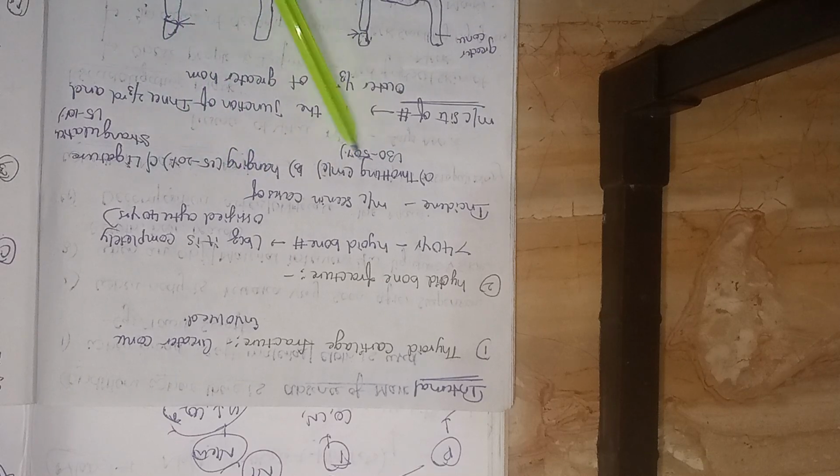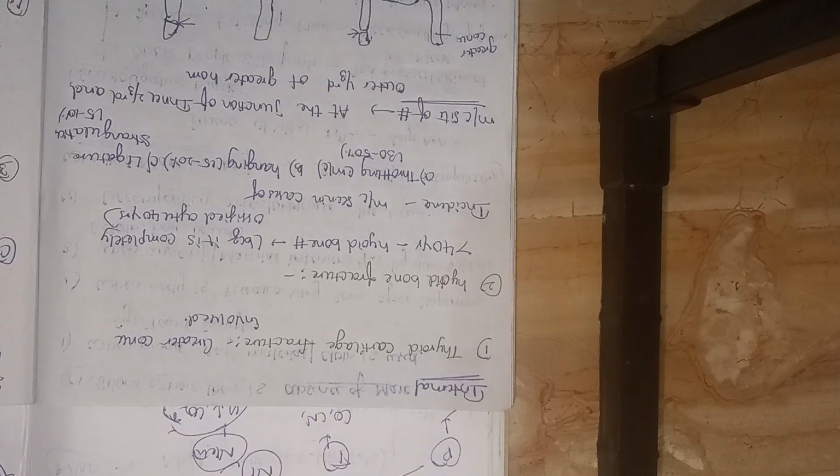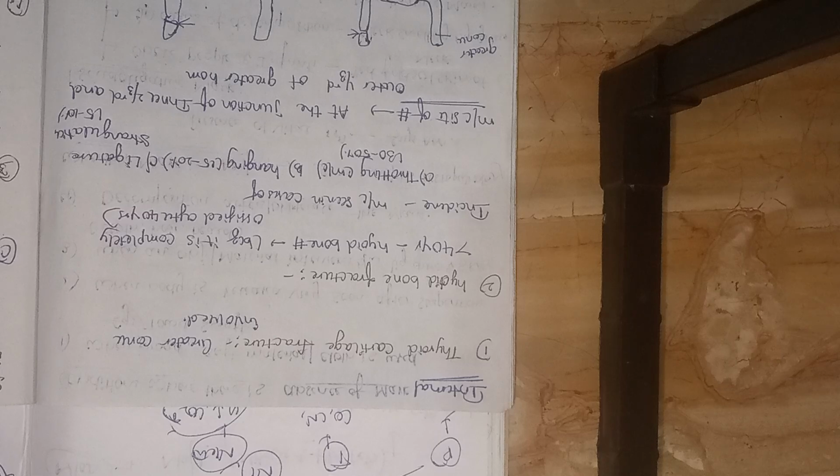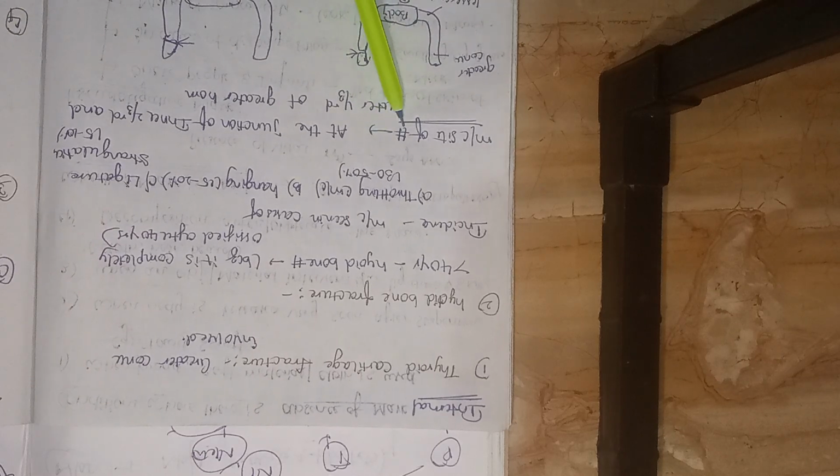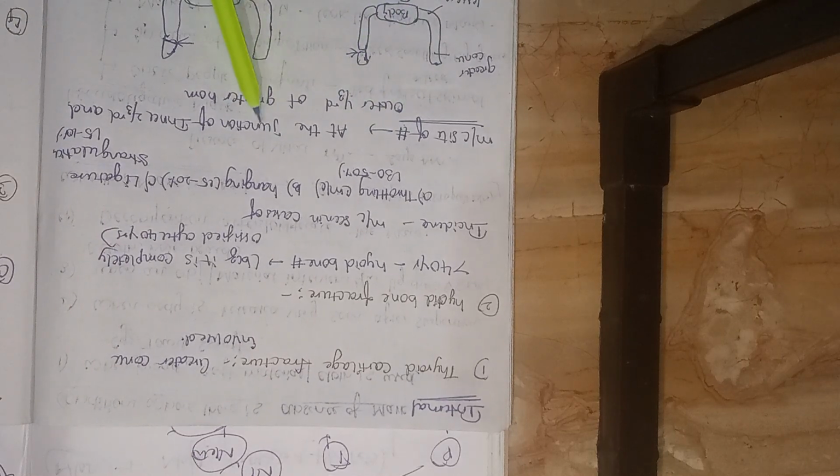Next, where can we see hyoid bone fracture? We can see it in three conditions. Throttling is the most common, then hanging, and after that ligature strangulation. Sometimes throttling comes under strangulation.